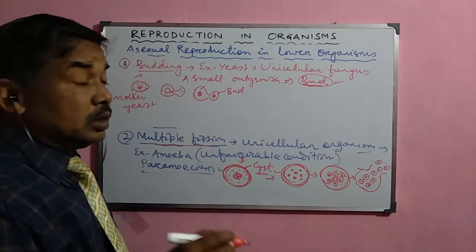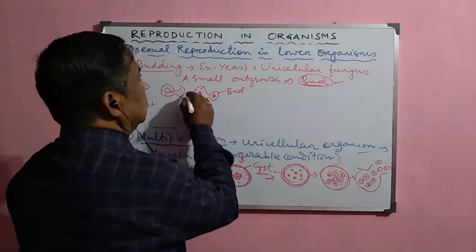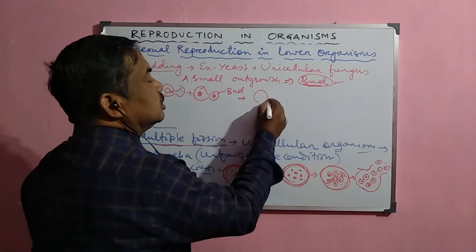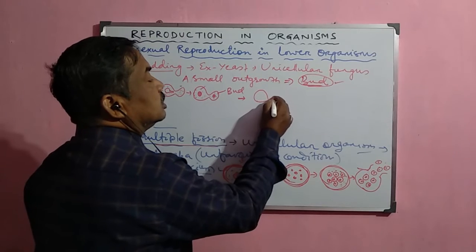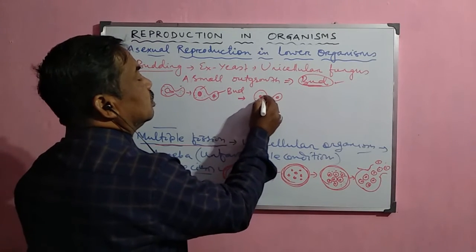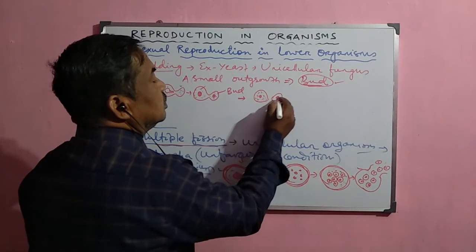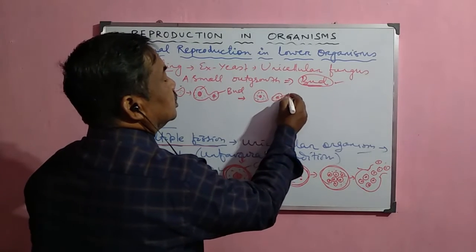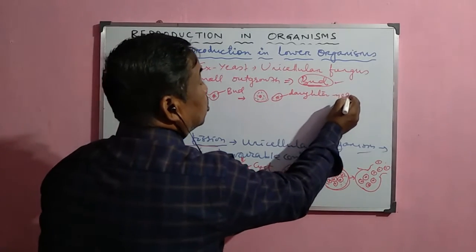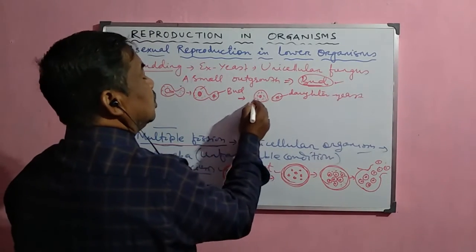Now when it grows in size, it is detached from the mother yeast. Suppose this is the mother yeast. Now it is detached from here, and when it detaches, it develops into a new cell. This is the new one, the daughter yeast. But sometimes what happens?